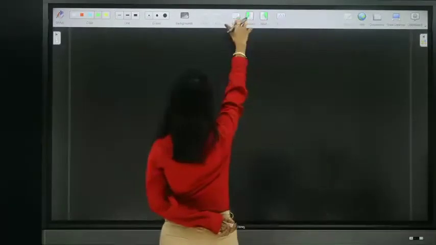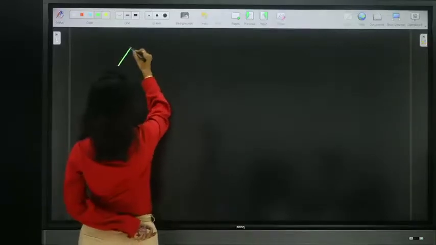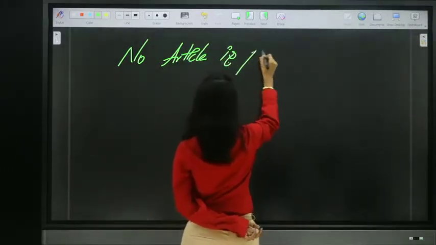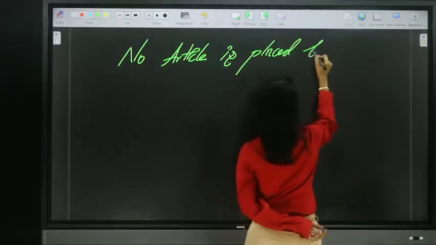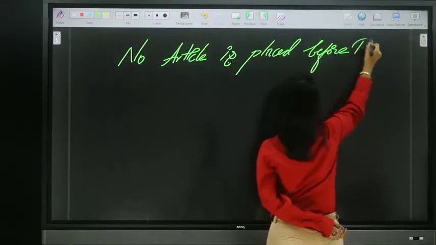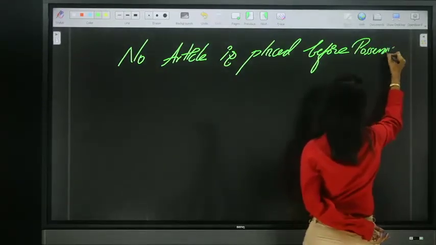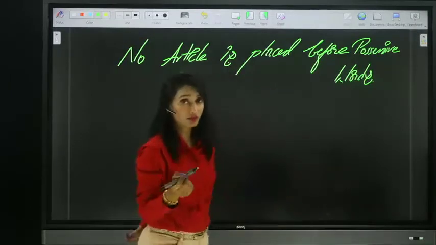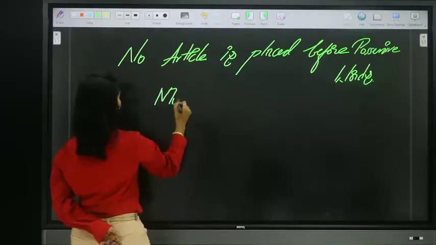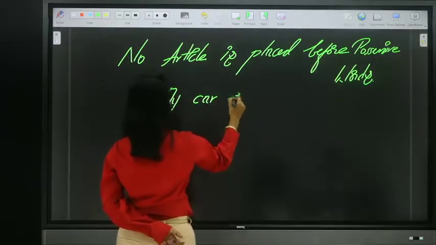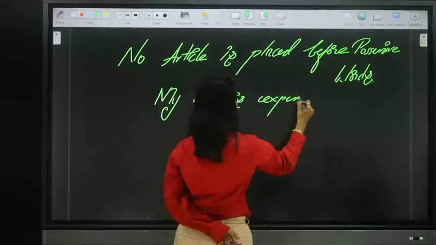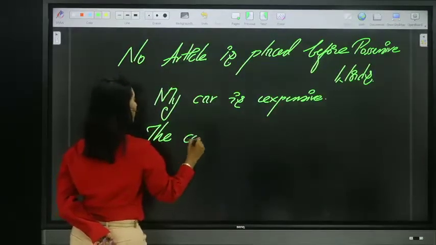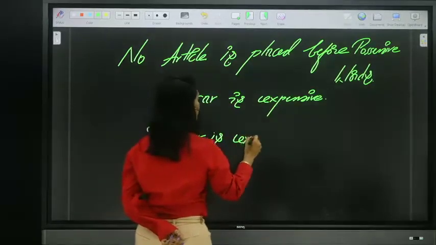That is, no article is placed before possessive words, be it a possessive pronoun or a possessive adjective, like my car is expensive, or the car is expensive.